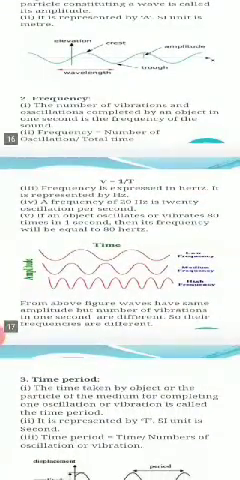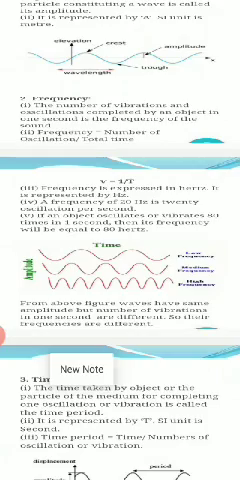The second important characteristic is frequency. Frequency is the number of vibrations or oscillations completed by an object in 1 second, or simply we can say the number of oscillations a sound wave produces per second is called its frequency. The formula of frequency is the number of oscillations divided by total time. Nu is equal to 1 by T. The SI unit of frequency is hertz, denoted by capital H and Z.